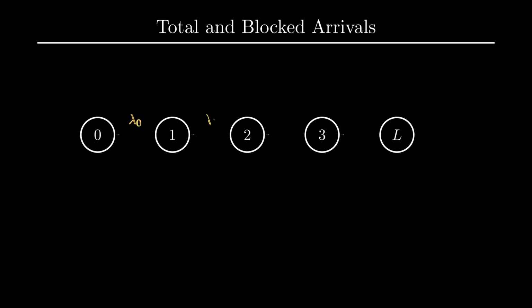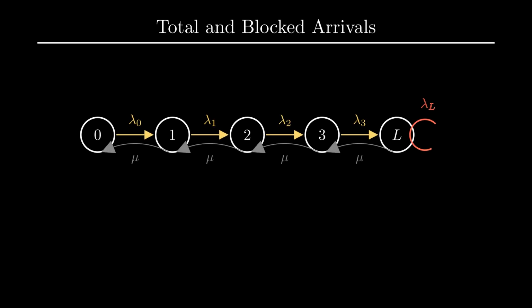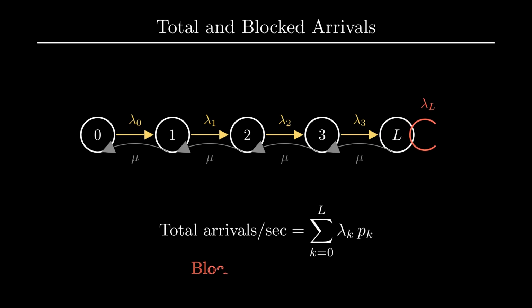Now, picture the full chain. States 0 through L, forward arcs carry state-dependent rates, lambda 0, lambda 1, and so on. The loop at state L represents arrivals that bounce off the door. To find the total rate of attempted arrivals, we sum the flows across all states from 0 to L. Crucially, we include state L. Those arrivals still happen. They are just rejected. The blocked arrivals are exactly those that occur in state L. That rate is a single term, lambda sub L times p sub L.